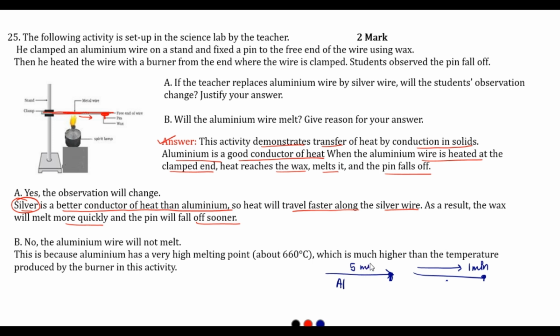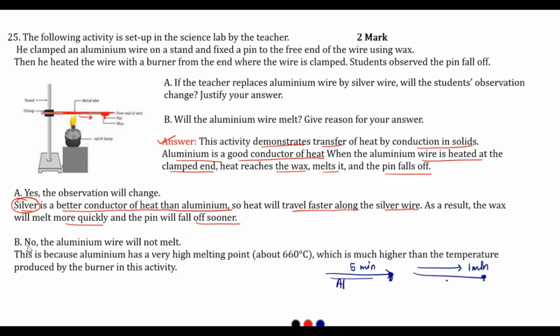Just imagine, roughly I am telling, it takes 5 minutes. So aluminium takes more time, meaning the conduction of heat in aluminium is slow compared to silver, because silver is the better conductor of heat. This is the explanation of question A. And if the time is less, then the pin will fall sooner.